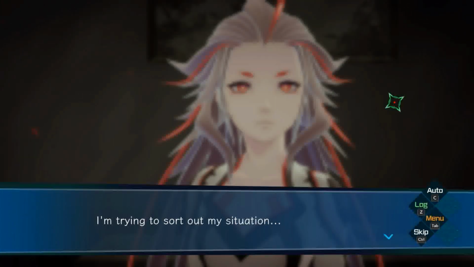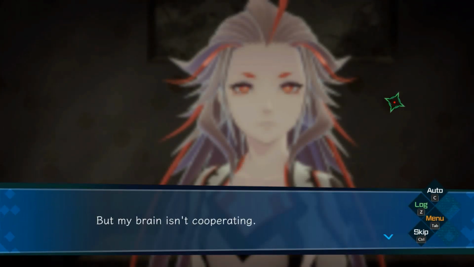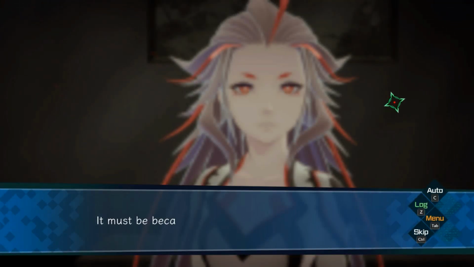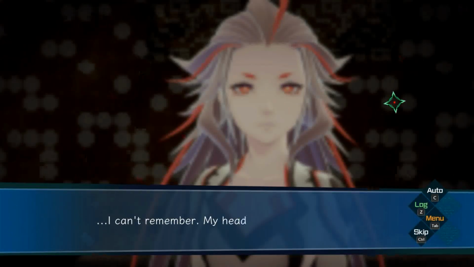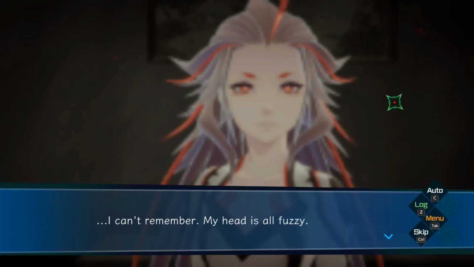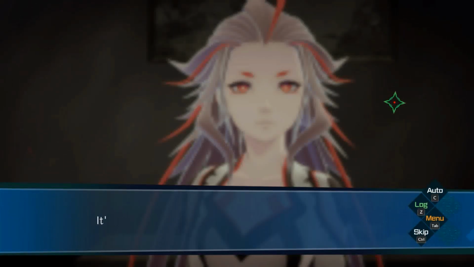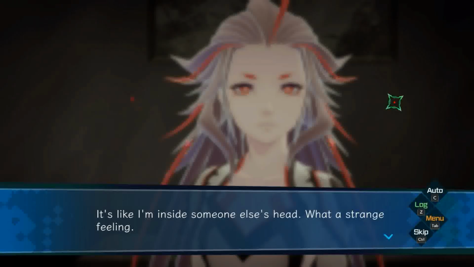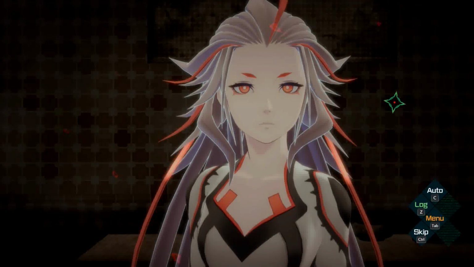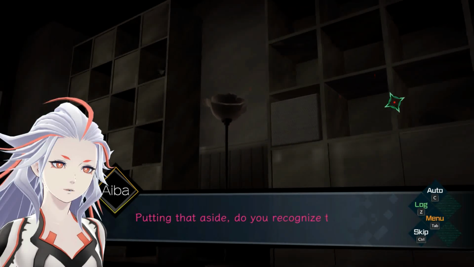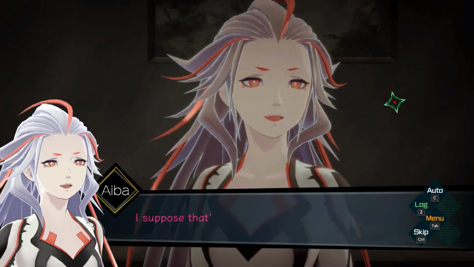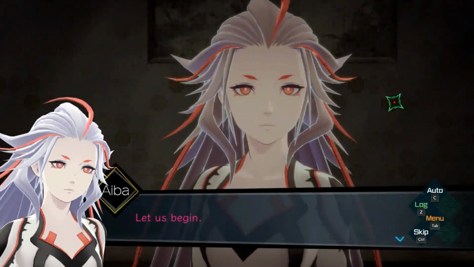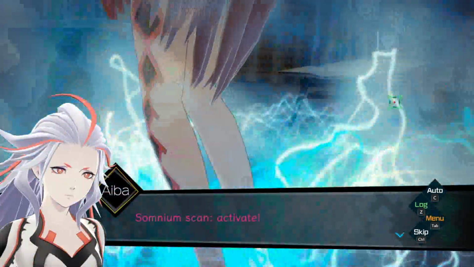I tried to sort out my situation, but my brain isn't cooperating. Must be because I'm sleeping right now. So things that I should know, I can't remember. My head is all fuzzy. I'm not my usual self. It's like I'm inside someone else's head. A strange feeling. Putting that aside, do you recognize this room? No, not at all. I suppose that's fine. Let us begin. Begin what? Somnium scan! Activate!